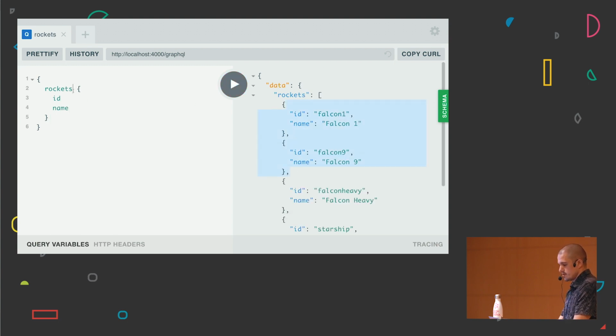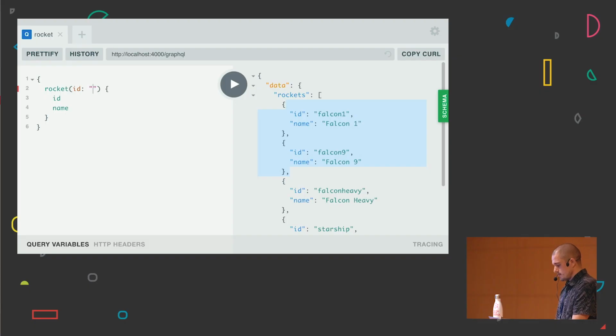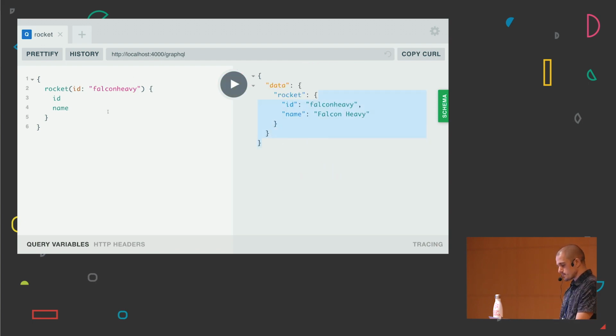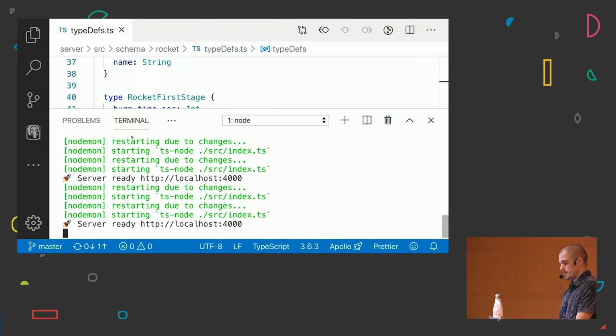Also, we are going to use the rocket query. I even get a completion about the argument that I need to specify, and I know that I can just copy it and then use Falcon Heavy, and I'm going to get just one single rocket, and that's pretty cool. So now let's go back to our editor.